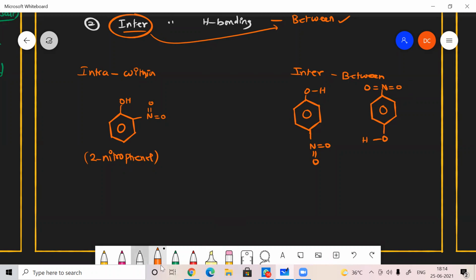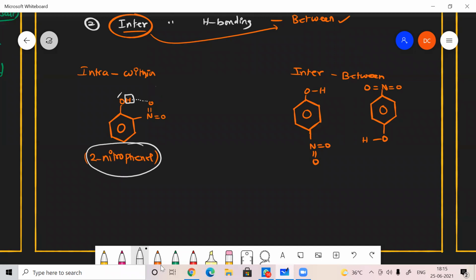Okay. So this kind of force of attraction may be existing between this oxygen and hydrogen. Now this hydrogen, you can assume, is placed in between two highly electronegative oxygens. So then it forms a hydrogen bonding. That hydrogen bonding will be taking place within the molecule itself. The entire 2-nitrophenol is a single molecule. Okay, within this molecule, the force of attraction will be existing.